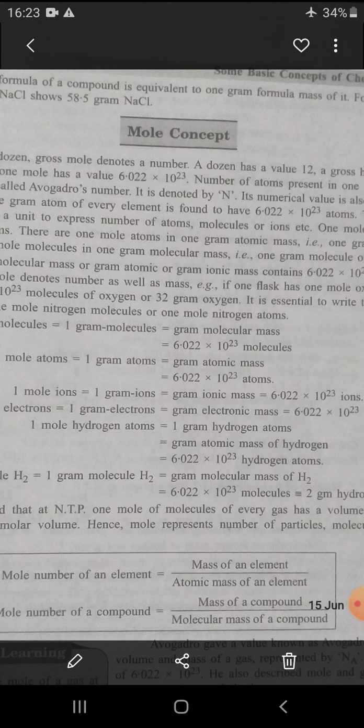A dozen has the value 12, a gross has the value 144. In the same way, 1 mole has a value of 6.022 into 10 to power 23. Mole is a value for the amount of a particular chemical substance. Its value is 6.022 into 10 to power 23.